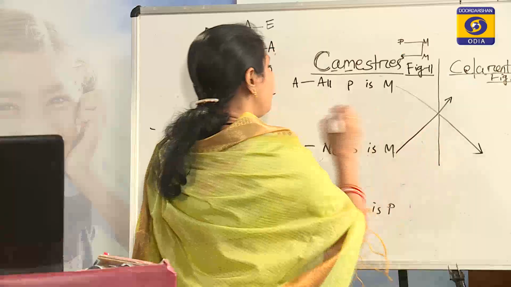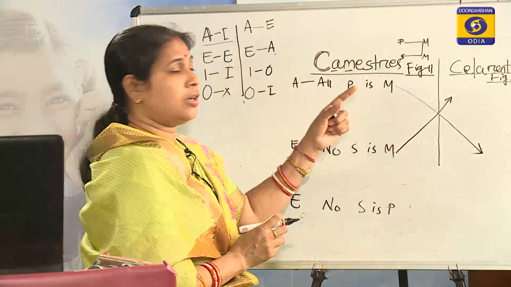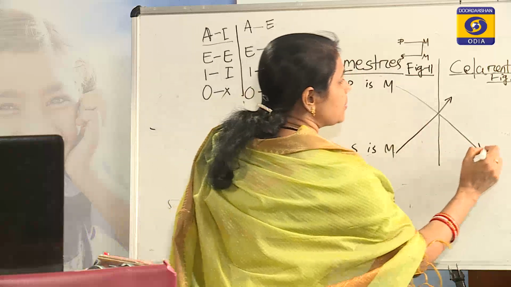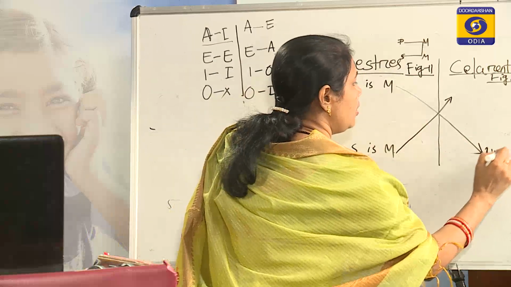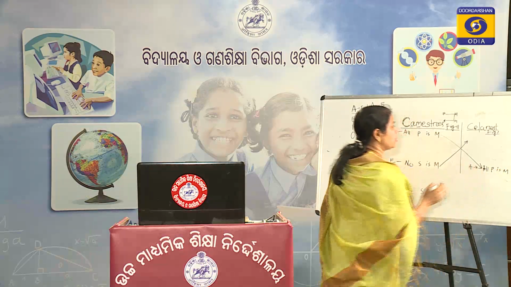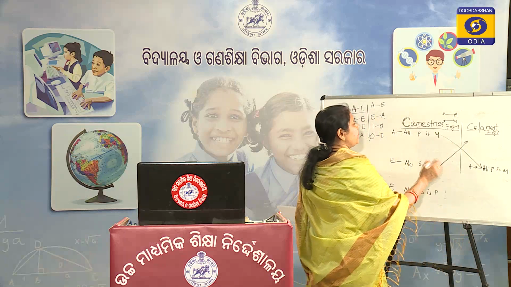After the first vowel A there is no letter P or S, so directly all P is M stays all P is M, and no S is M.